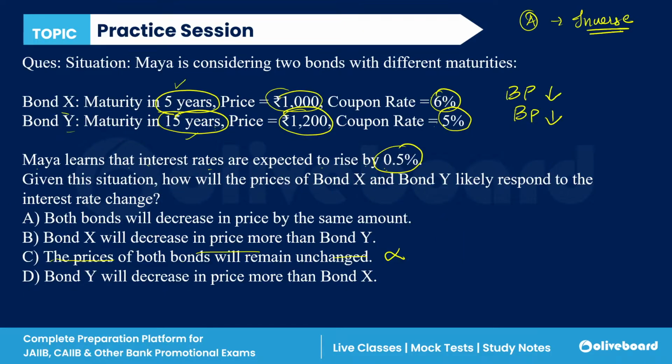It means that if the bond is for a longer period of time, it will be very price sensitive. So bond Y has the longer maturity, 15 years. So bond Y's price will decrease more than bond X because it is more price sensitive. Why is bond Y more price sensitive? Because it has the longer maturity. So the correct answer is D here.